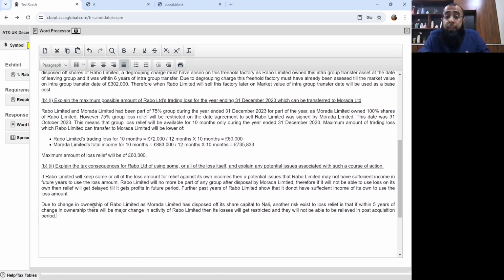What you need to understand is that if there is change in ownership along with major change in activity, the losses get restricted. Okay, the loss amount of the pre-acquisition period will get restricted due to this restriction.